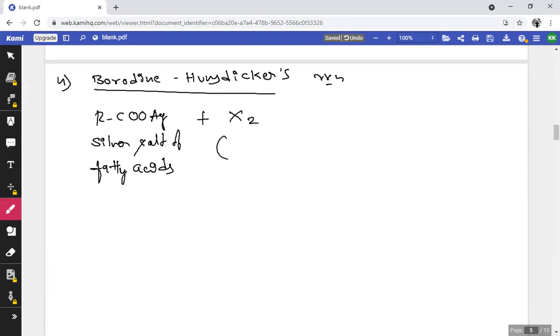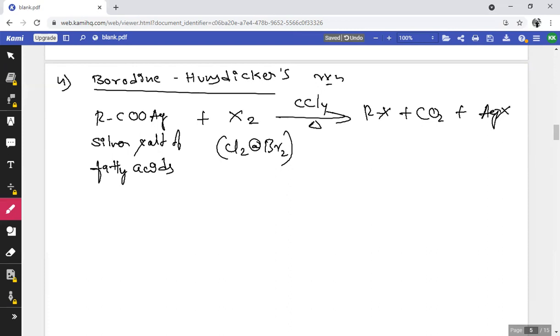Here chlorine as well as bromine is preferred, on treating in presence of CCl4, that is carbon tetrachloride, which is going to form RX, that is alkyl halide, with the liberation of carbon dioxide and silver halide. So this is Borodin-Hunsdiecker's reaction.